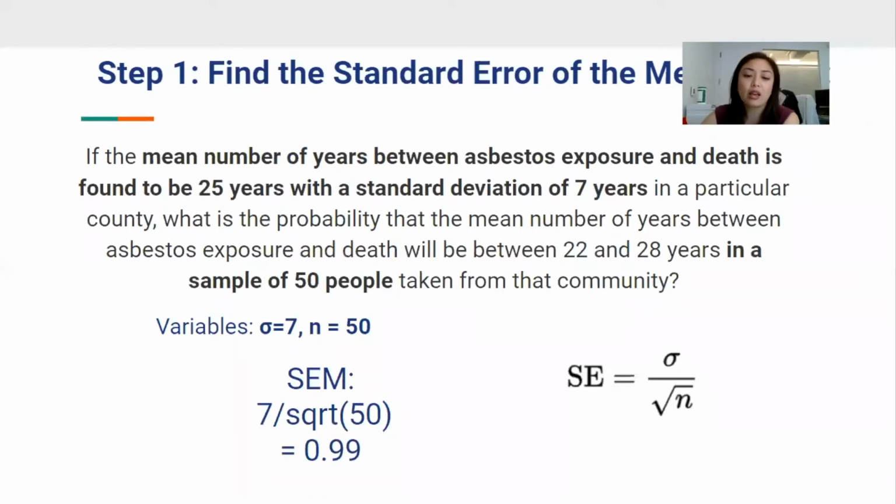And you do that by finding your variables, which are the standard deviation as well as the sample size. The sample size in this equation is 50 people, and the standard deviation is 7 years. So you will take 7 years and divide it by the square root of the sample size, which is 50, and you get 0.99.